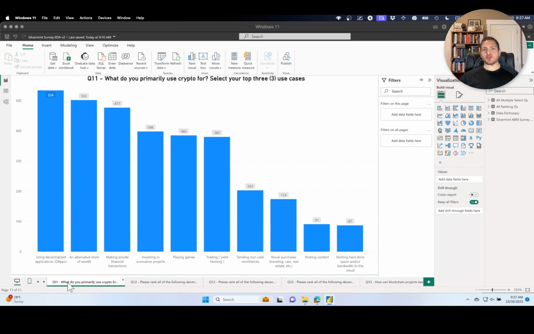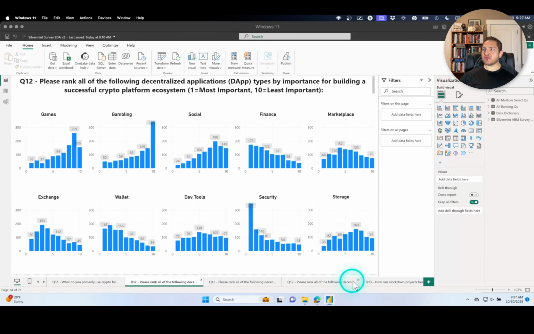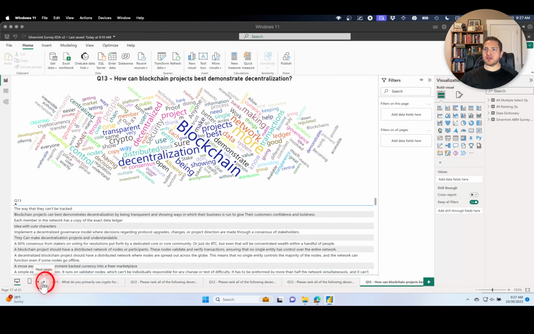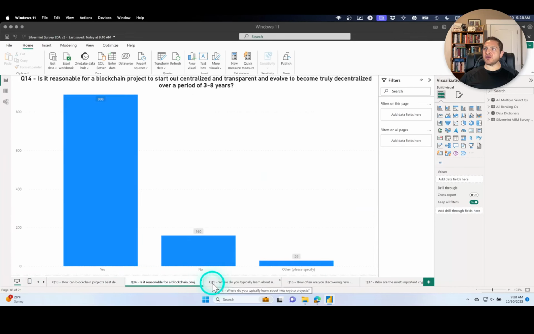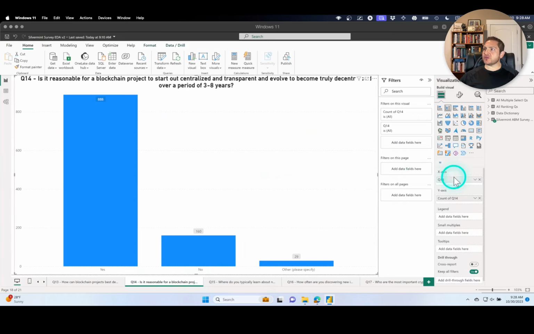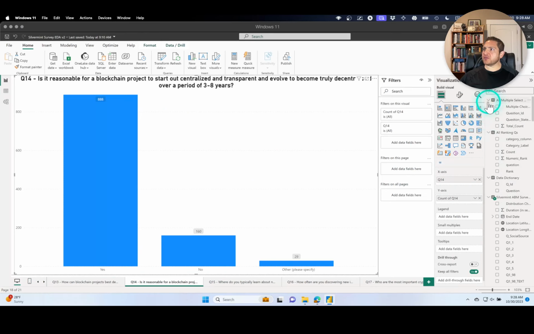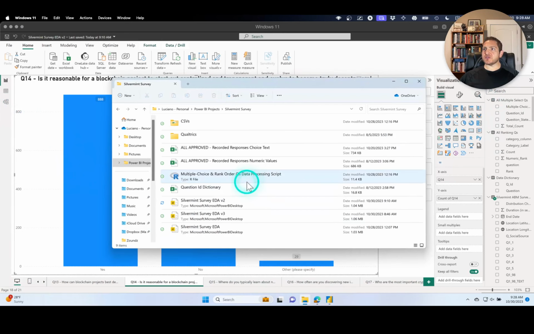Q11 is a multiple choice, multiple select, but it has a distinction in that they were only allowed to pick 3. We've already talked about Q12 and the 3 versions of that, Q13 and the unstructured open-ended text. But come into the PBIX file, look at how each of these visuals is built by clicking on a visual, looking at the fields that are used, how they are drawn from the different data sets that have been built and included. There is an additional file, I should show you that as well, in the deliverables from last week.